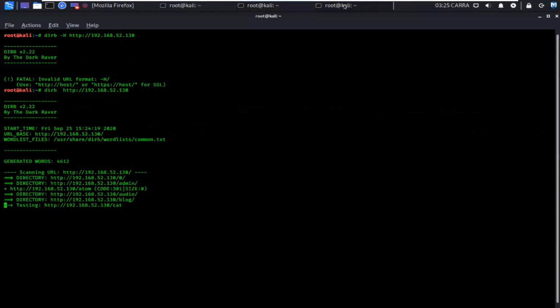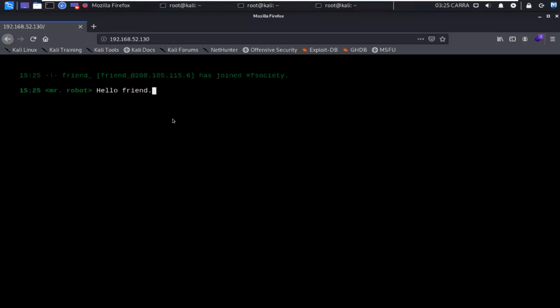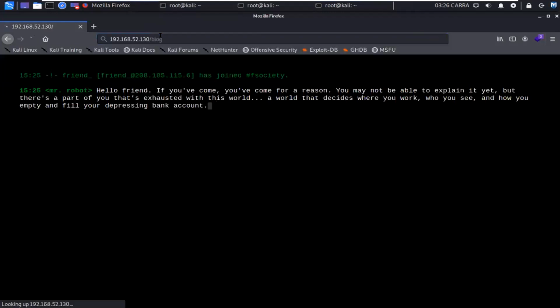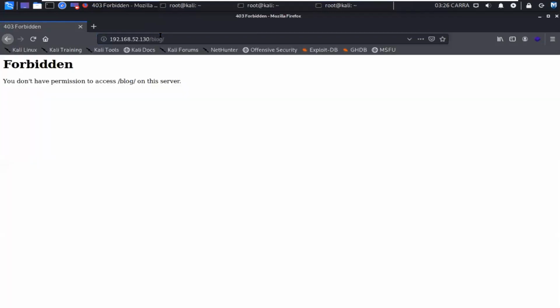We have /admin directory over here, /audio/blog. I believe we tried exploring these directories in our previous session, but we were not able to find anything. I believe /blog was giving me permission denied or forbidden like error. You can just go to your browser and just type /blog after this in the URL. It's forbidden. Okay.